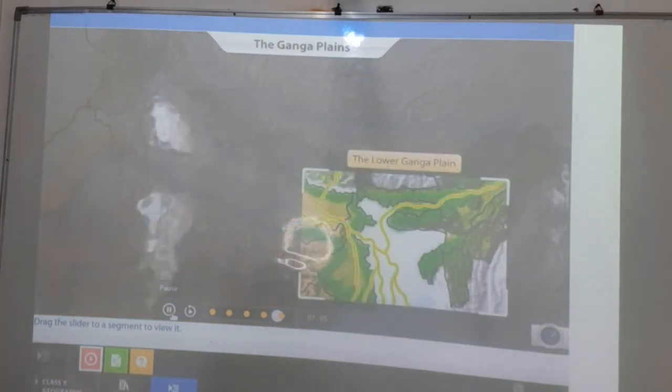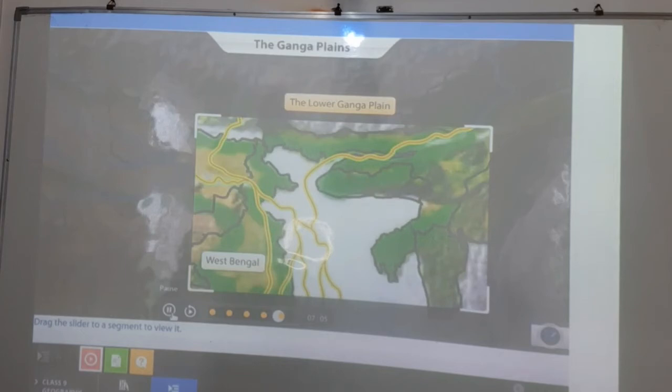The lower Ganga plains are located near West Bengal. These plains are very flat. The river bifurcates here. The channel that flows southwards is now known as the Hooghly River, while the main channel that flows into Bangladesh is known as Padma. The Padma finally joins the Brahmaputra River.